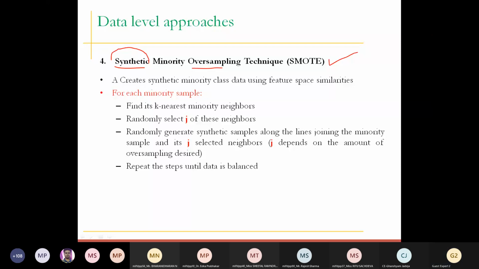So this is the synthetic minority oversampling technique, SMOTE. As the name suggests, synthetic and oversampling.